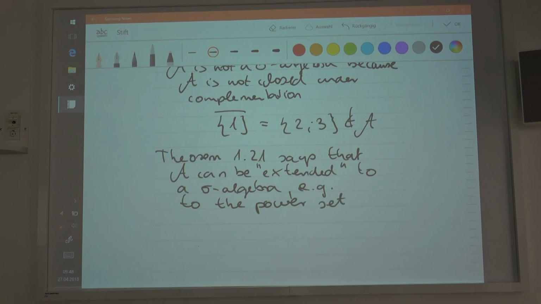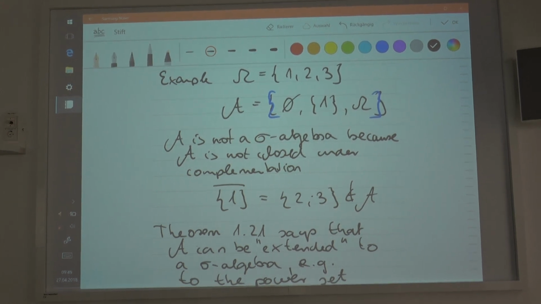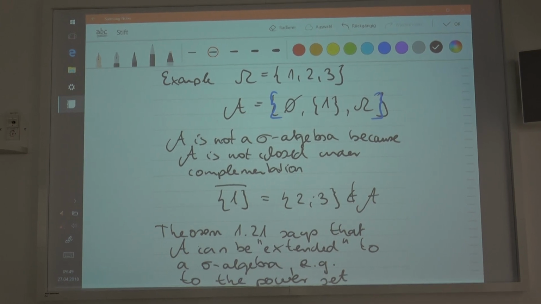I could put more sets in there. This has 3 elements, and the power set would have 8 elements, so I could include these missing elements and then I would get the power set, which is also a sigma algebra. The power set is always a sigma algebra, no matter what. But the power set is not the smallest sigma algebra in general, because there might exist another set, whose cardinality is less than that of the power set, that would still constitute a sigma algebra.